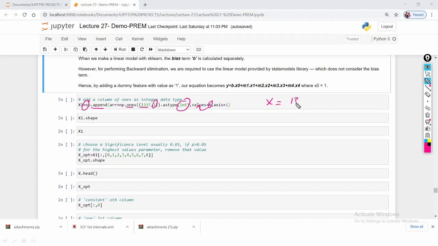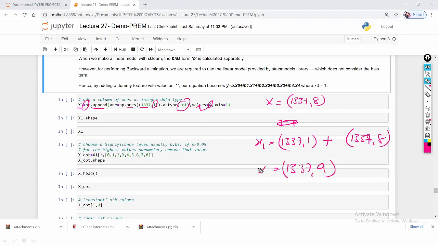This x has 1337 observations by 8 columns. So I'm adding the 1, the constant, and that is x1. x1 is 1337 comma 1 plus 1337 comma 8, which means 1337 comma 9.